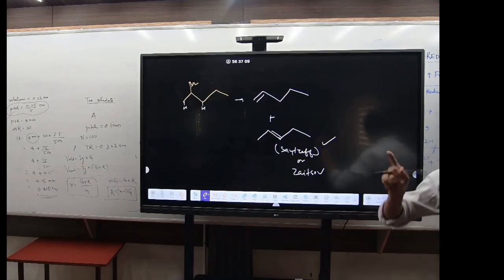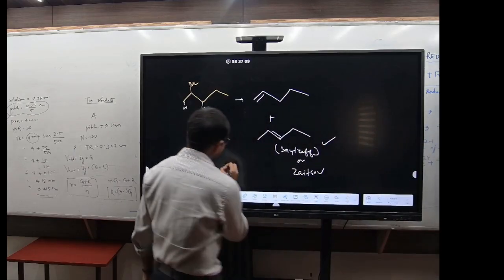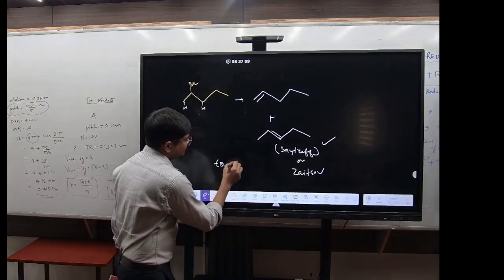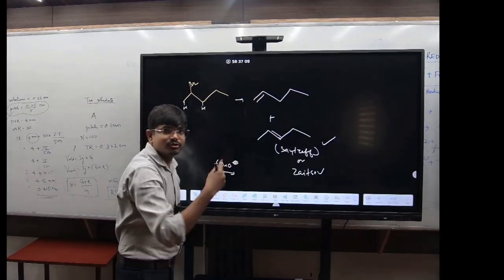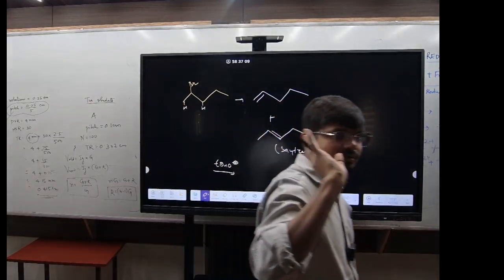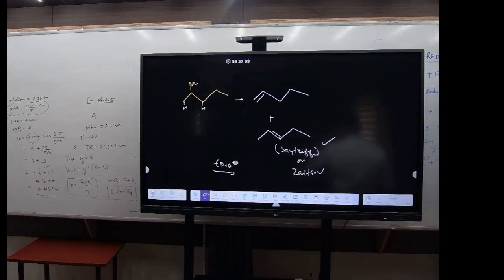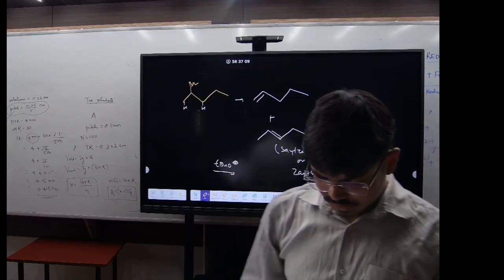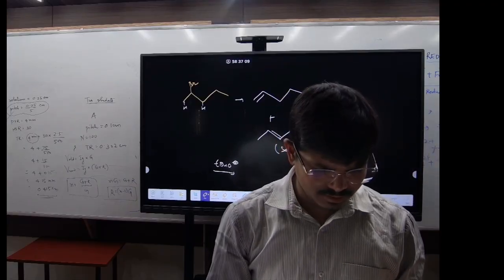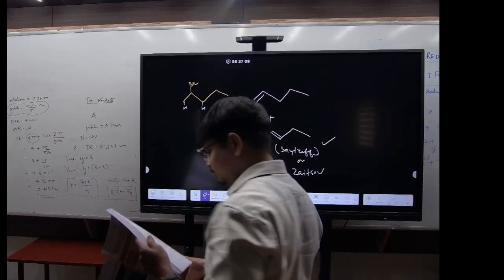Sometimes they also ask, if it is tertiary butoxide, then which product will form? This one. Which rule will it follow then? Hofmann rule. Remember this thing, it is in your NCERT. Now coming to the next question, question number 9 also needs to be done, so do 9. See.